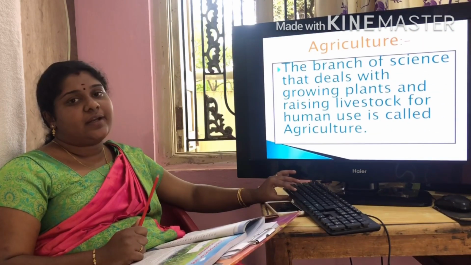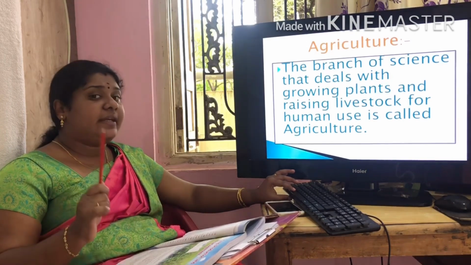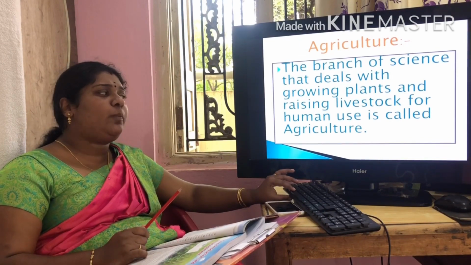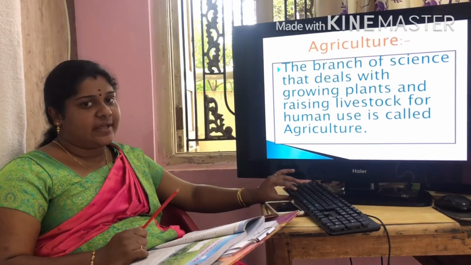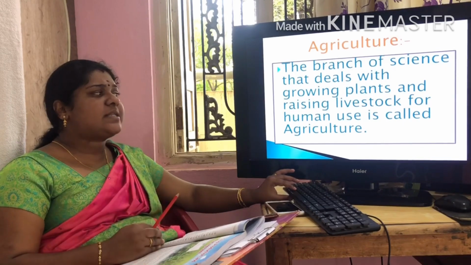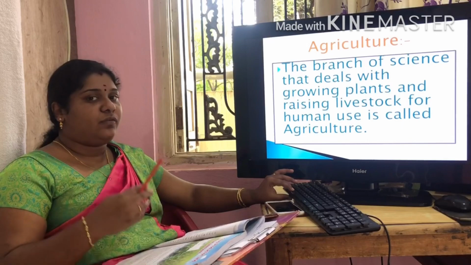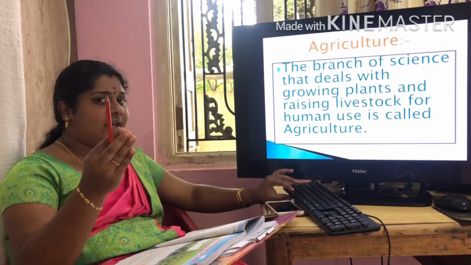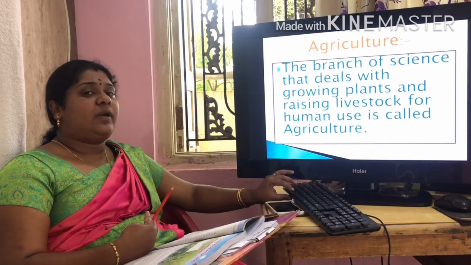agriculture. Agriculture is a branch of science. Agriculture is the branch of science that deals with growing plants and raising livestock for human use. Livestock means animal farms, the production of animals for the needs of human beings, that means for the food needs of human beings. That's called livestock. Raising livestock for human use is called agriculture.